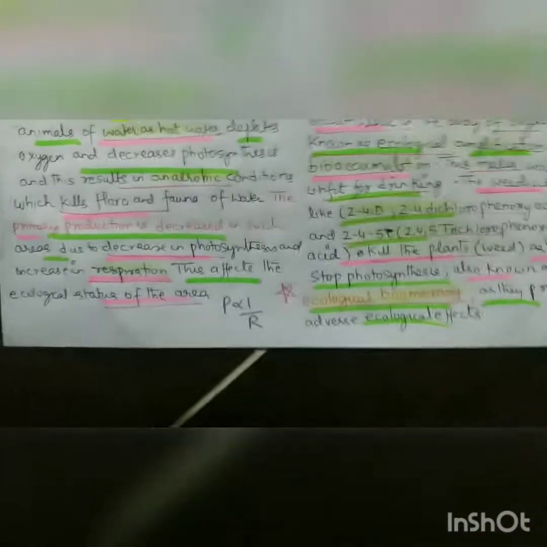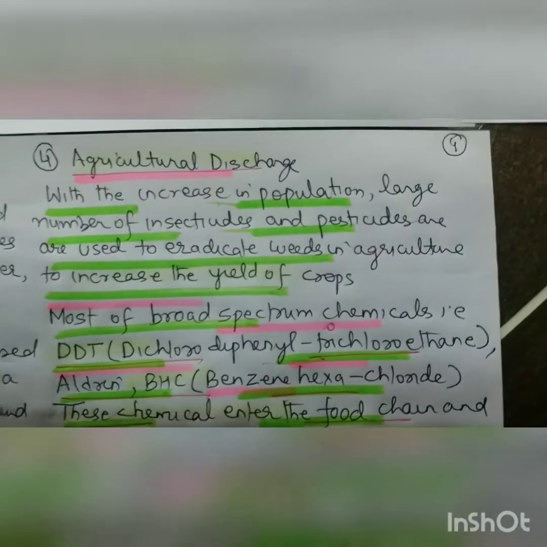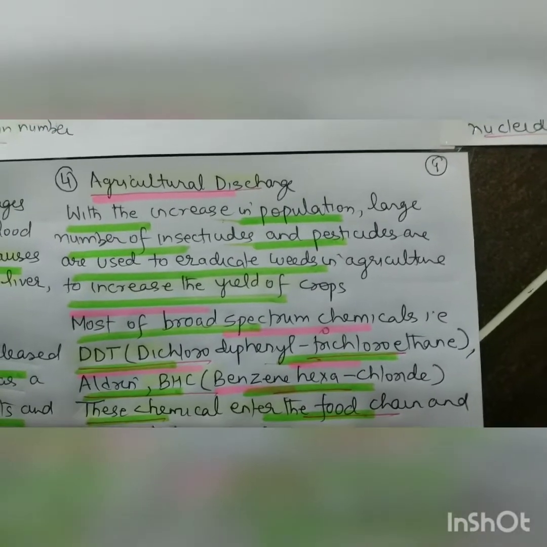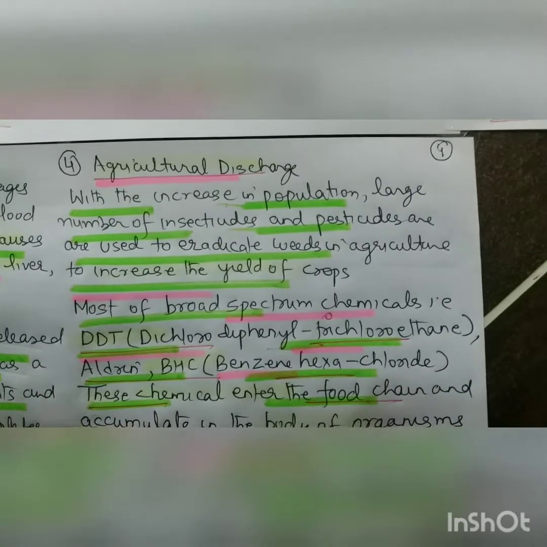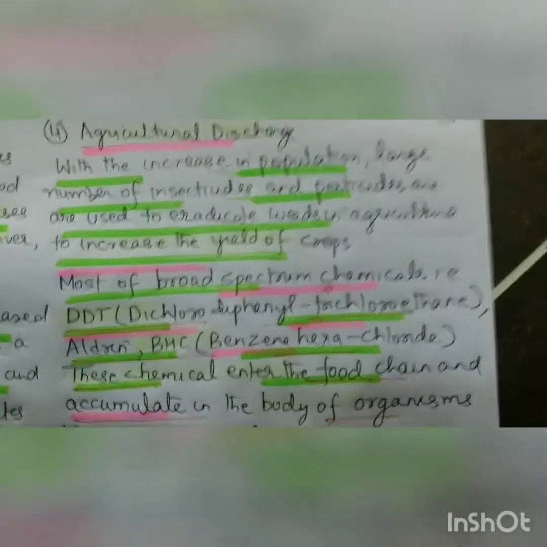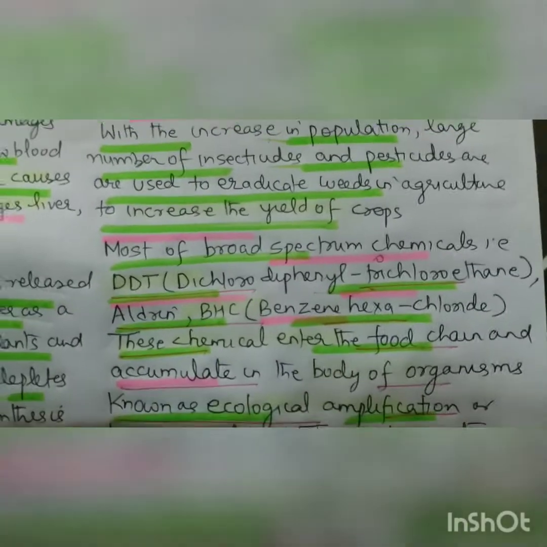So now we are coming to the next part, that is agricultural discharge. As I already told you, with the increase in population, a large number of insecticides and pesticides are used to eradicate weeds and to increase the yields of crops to cope with that population explosion.